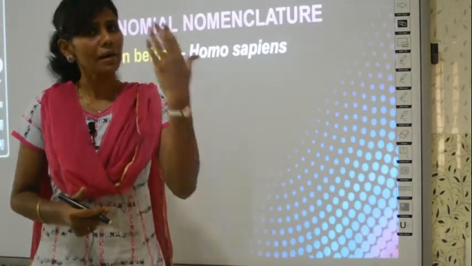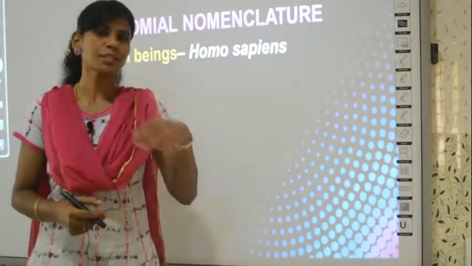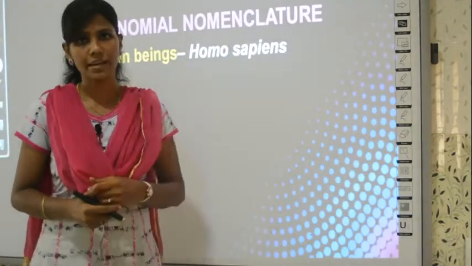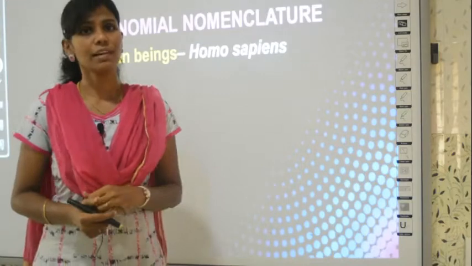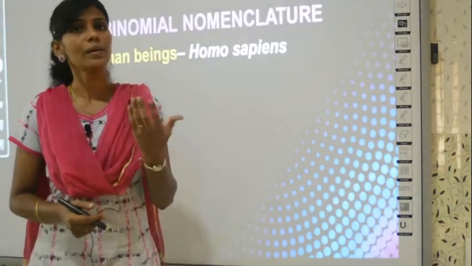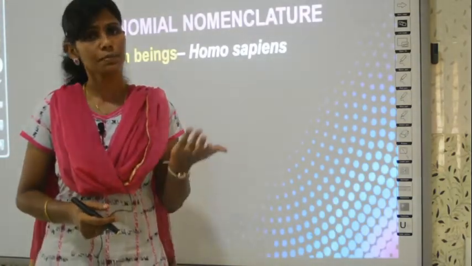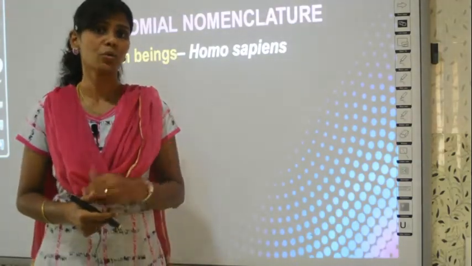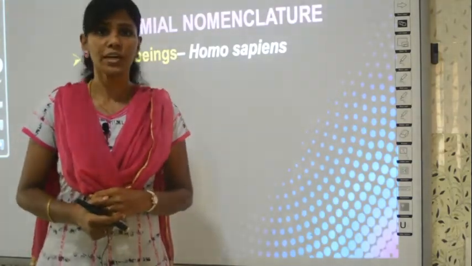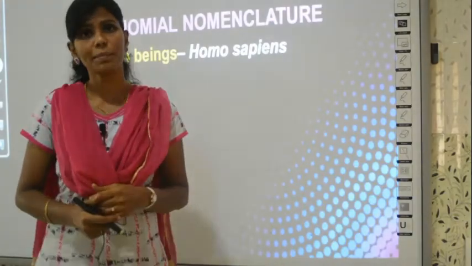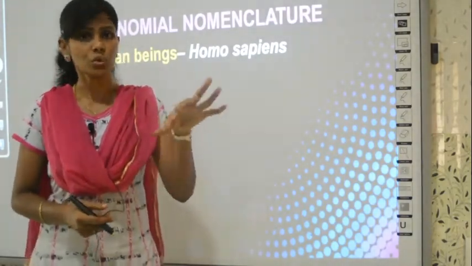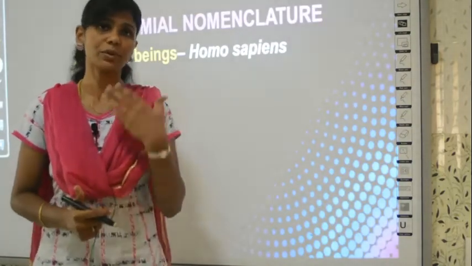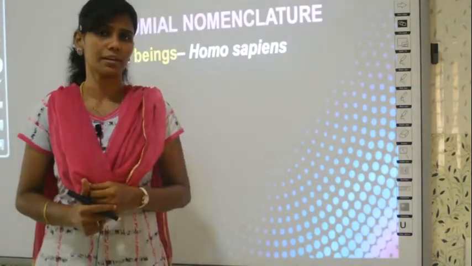So imagine if a scientist in India is going to speak with a scientist in China or Japan, where they use their native language mostly, right? So how will they communicate? If he tells Manidhan, will the Chinese understand what we are talking about? No, right? Though English is a common language, many countries do not use English as their official language, or they do not use English to communicate, right?